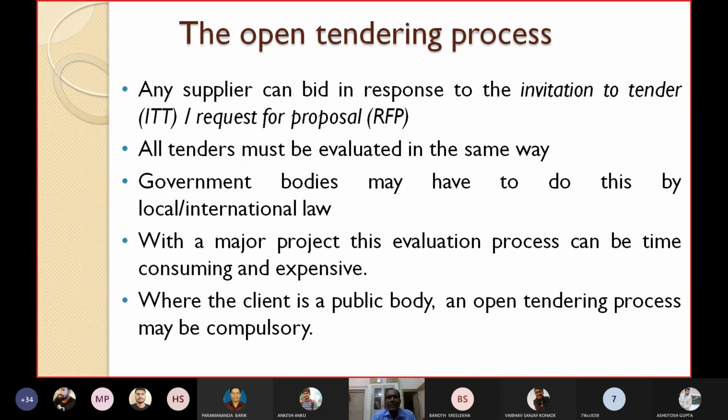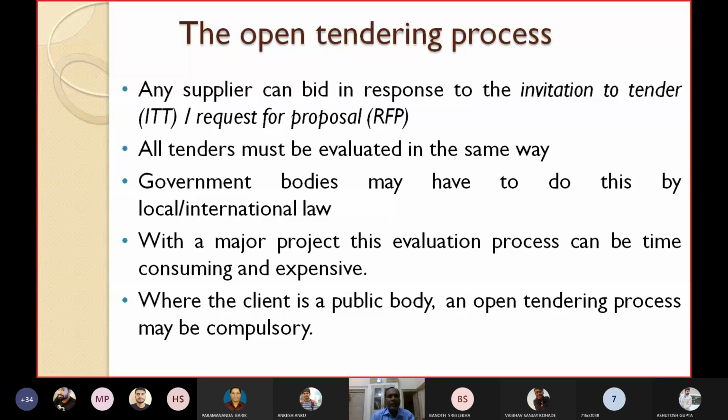So like NIT, if it requires some security service or manpower service or cleaning service, then NIT will first advertise a tender in the newspaper, suppose. Then any supplier can bid in response to the invitation to tender. Any supplier can give its quotation in response to the invitation to tender, or request for proposal. This is called ITT or RFP.